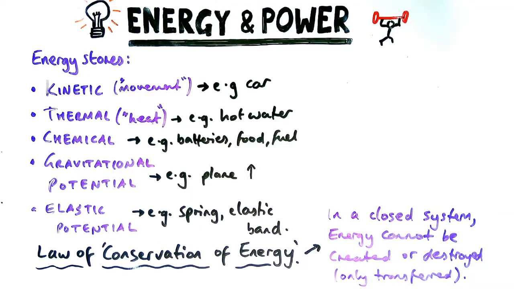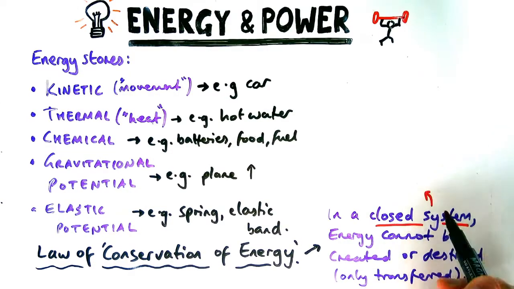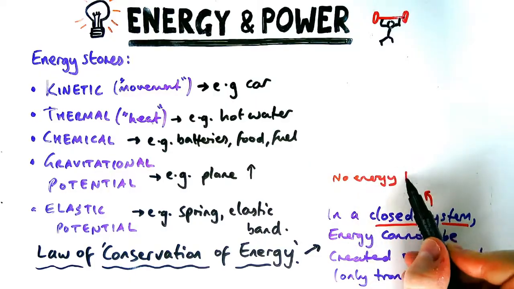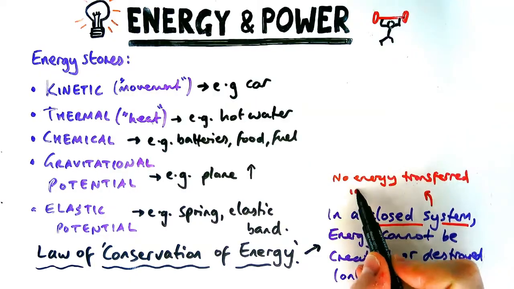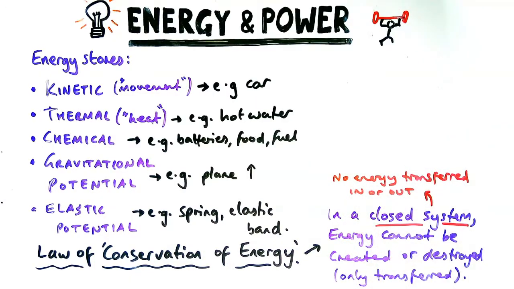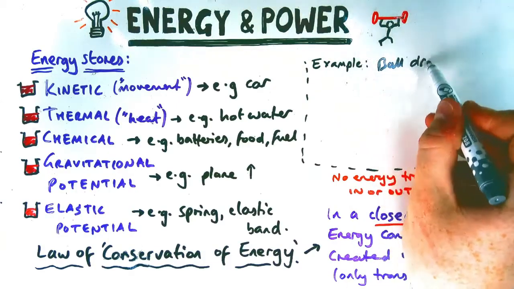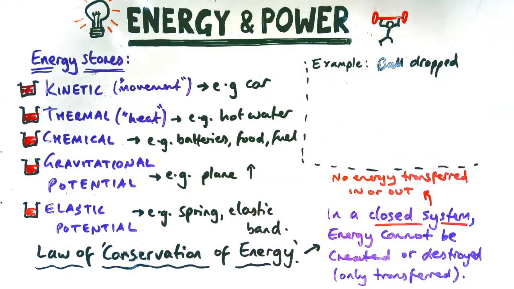So what is a closed system? Well, a closed system, as the name suggests, means that nothing can get in or out. In particular here, there's going to be no energy transferred in or out. It's a bit of a hypothetical system because in real life, energy is always transferred in or out, as we'll look at later. So let's look at our first example then.